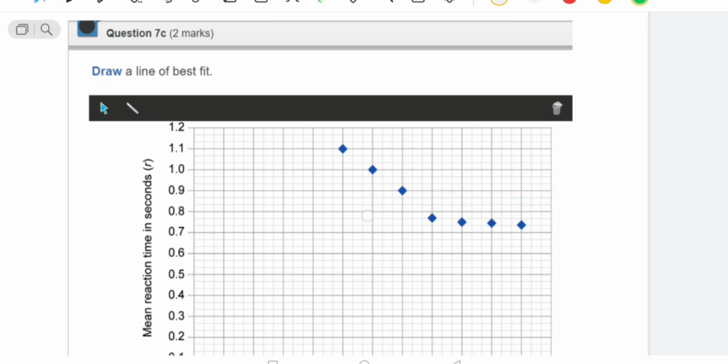If you draw like this, you get 1 mark. As I told you, the best fit line means this. It should be a straight line, because it is close to the maximum points.